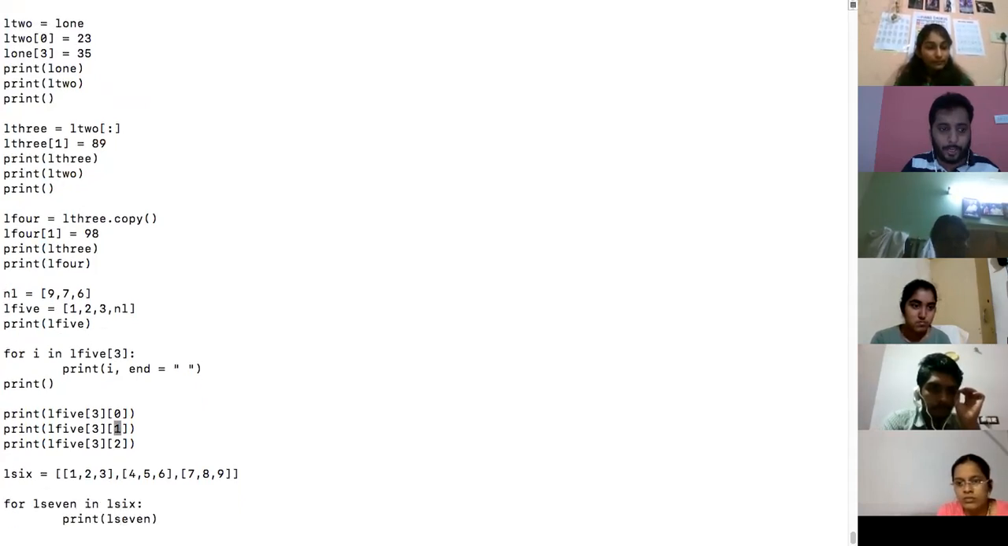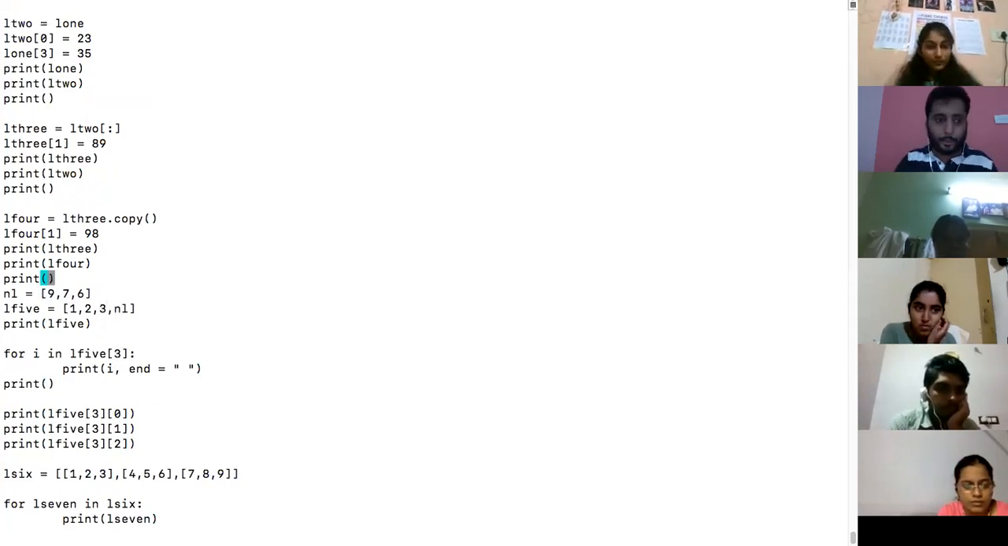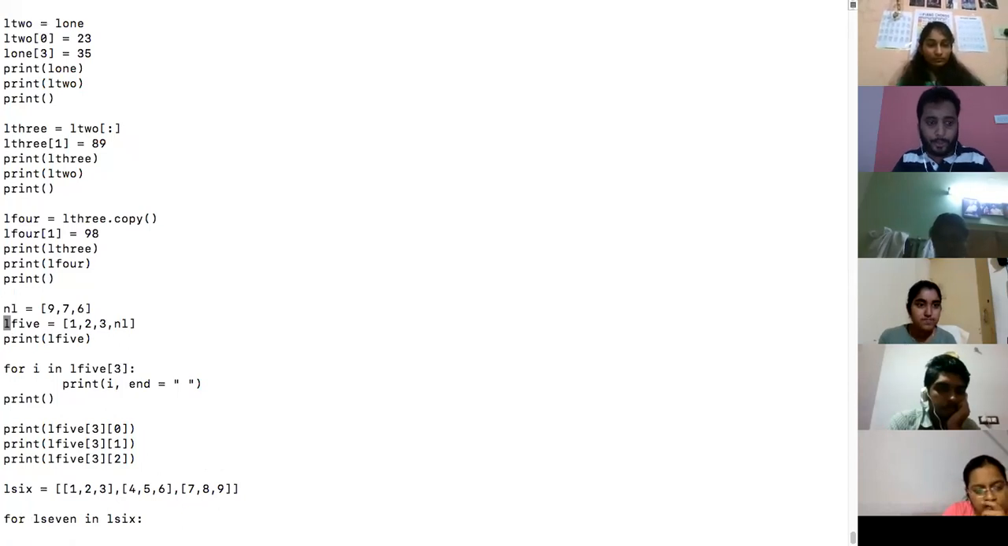What is this called? NL is equal to 976. Okay, NL is equal to 976. L5 is equal to 123 comma NL. So how does it print? Any idea? Can you show me how it prints in the chat box?